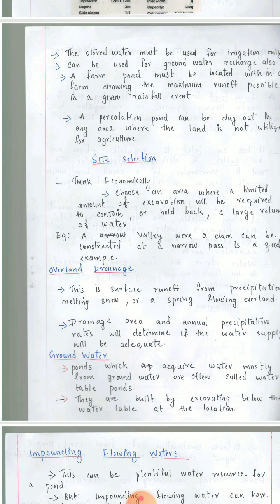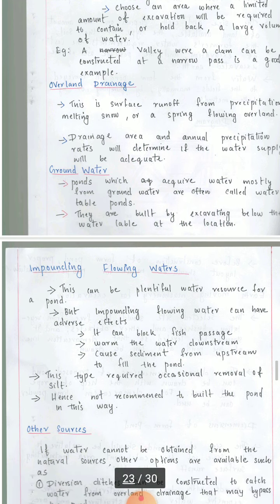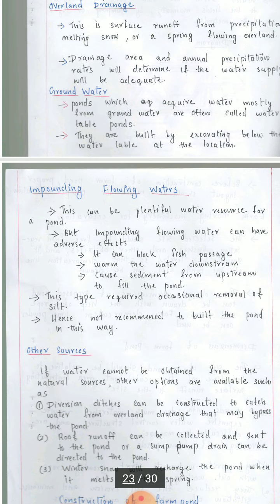Next is overland drainage. This is surface runoff from precipitation, melting snow or a spring flowing overland. Drainage area and annual precipitation rates will determine if the water supply will be adequate. Overland drainage means the drainage system should be in a proper manner so that the annual precipitation should come and reach this surface water pond.